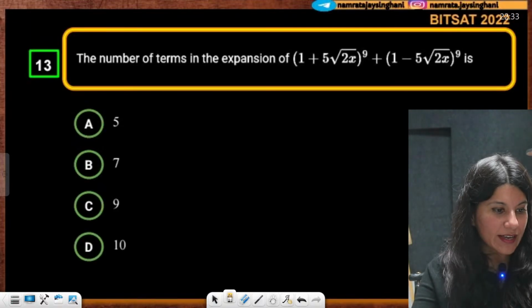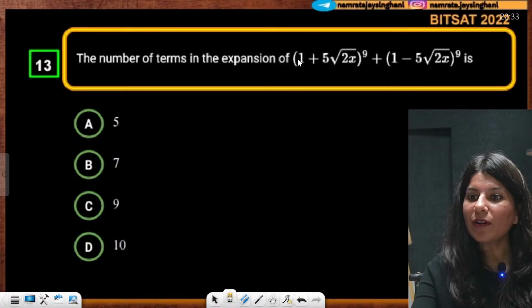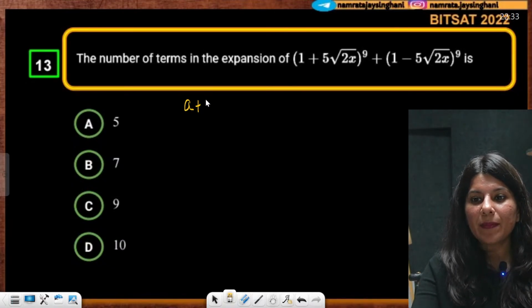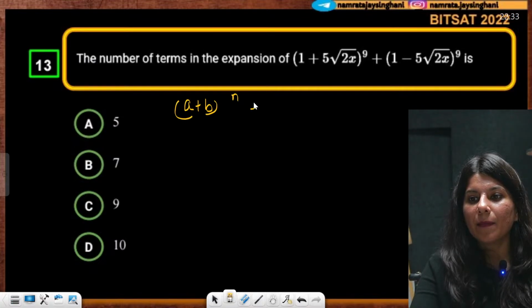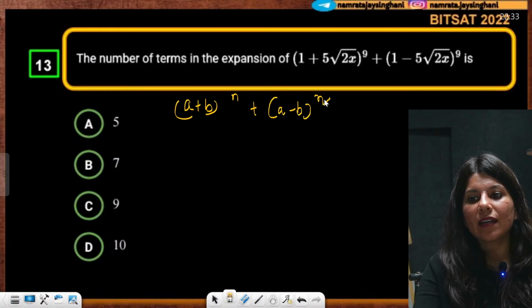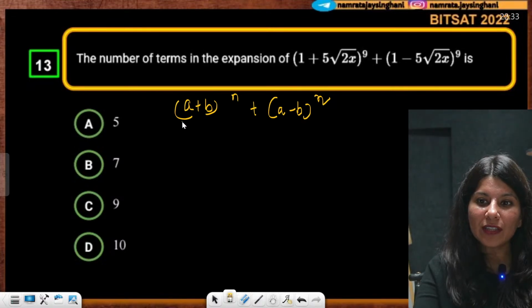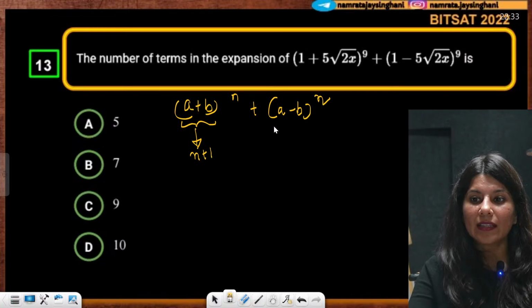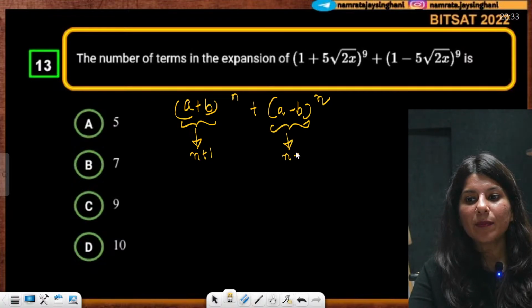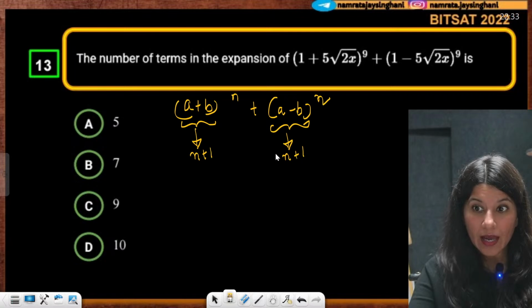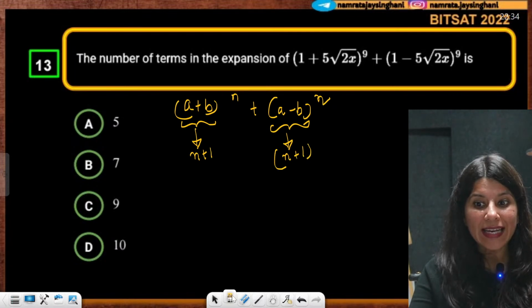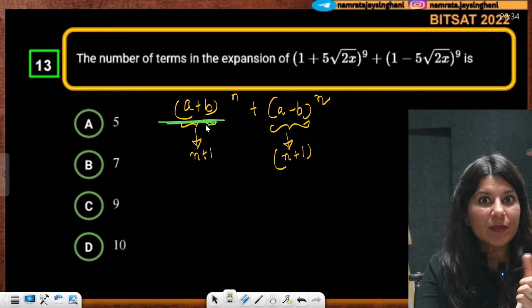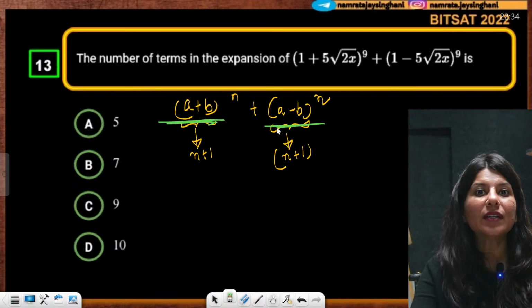Okay, all right, everybody. Now the number of terms in the expansion of this: (a plus b) power n plus (a minus b) power n. How many terms will be there? First of all, this is going to have n plus 1 terms. This is also going to have n plus 1 terms. But all the terms will be like terms. The n plus 1 terms will overlap with the n plus 1 terms of this.